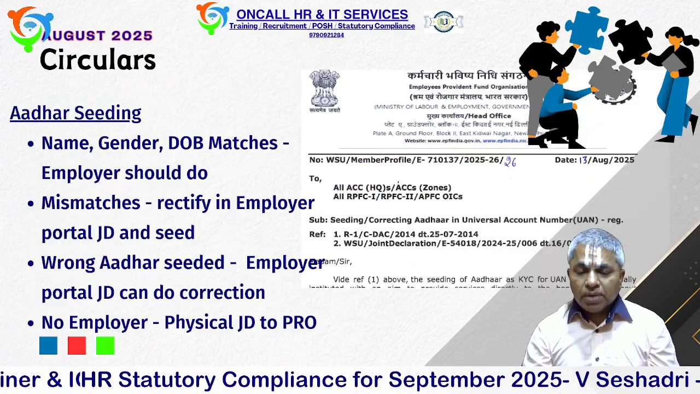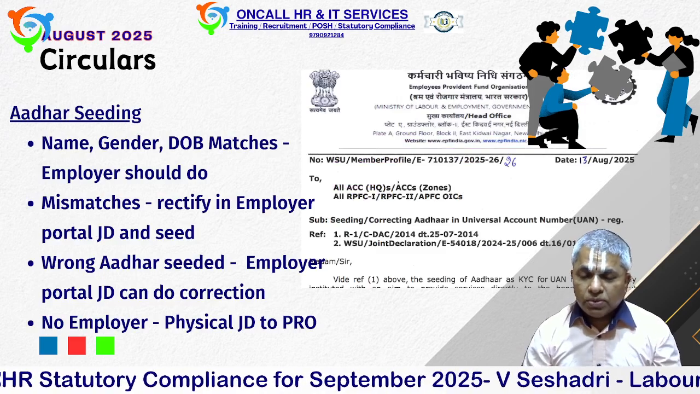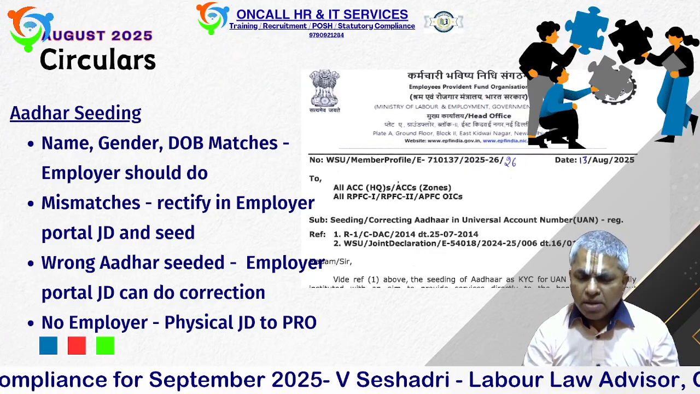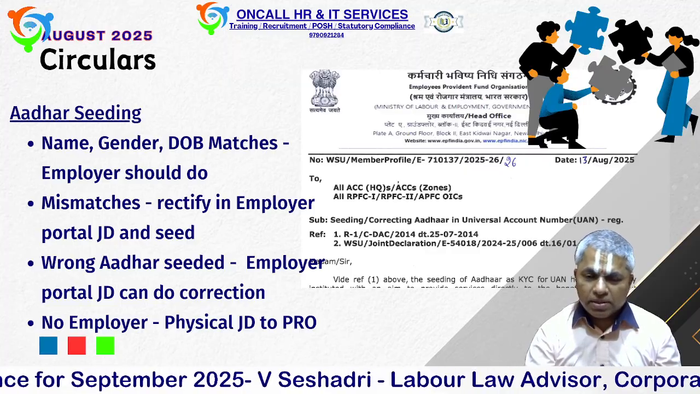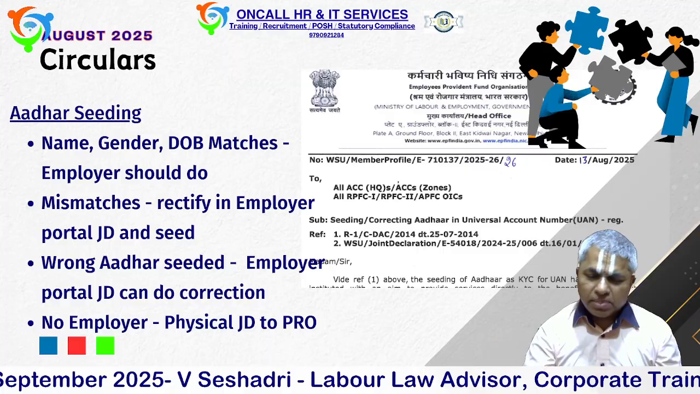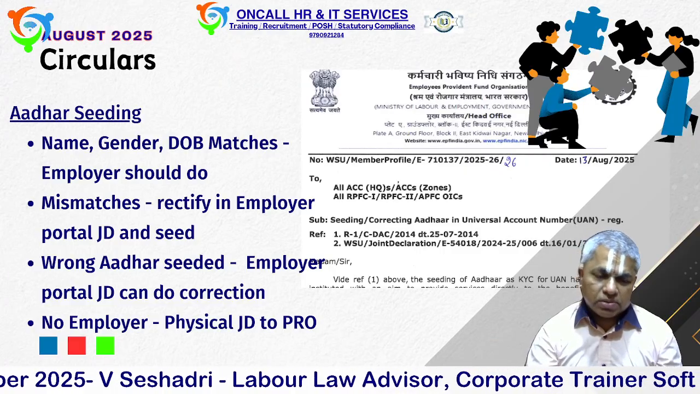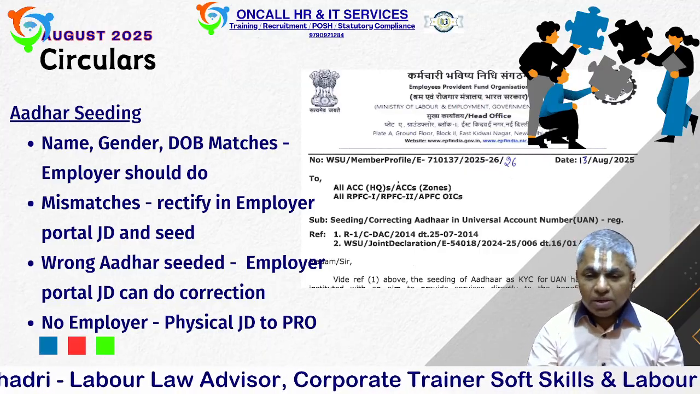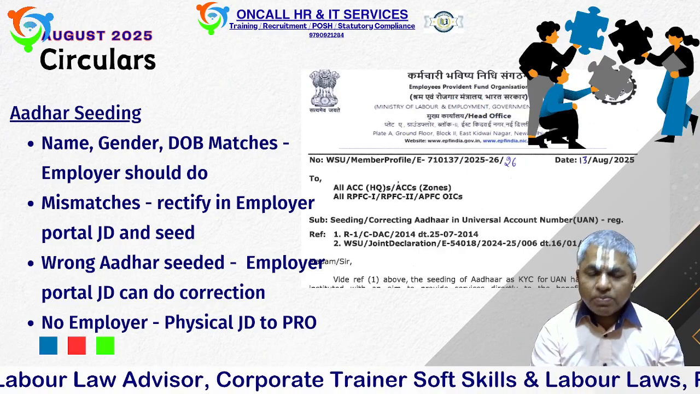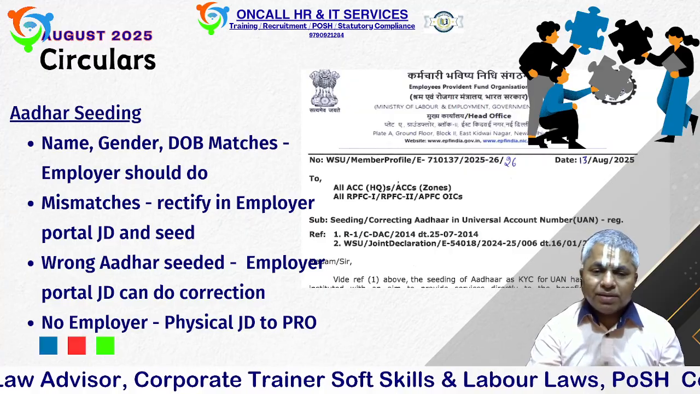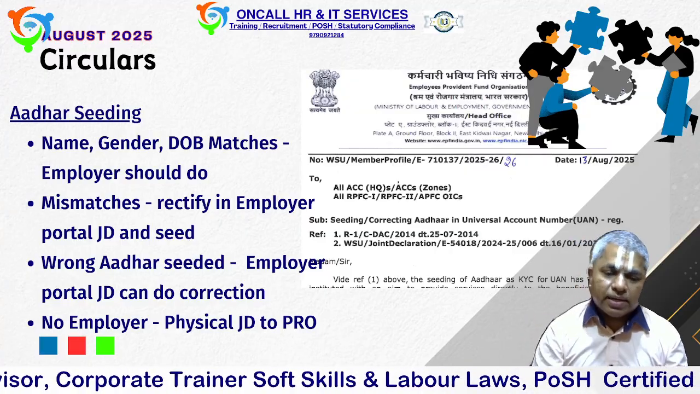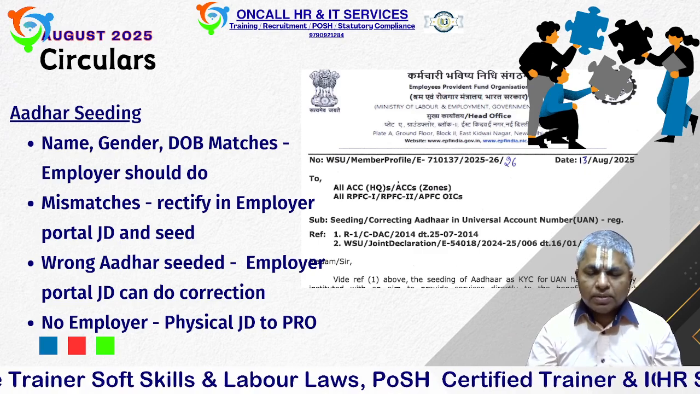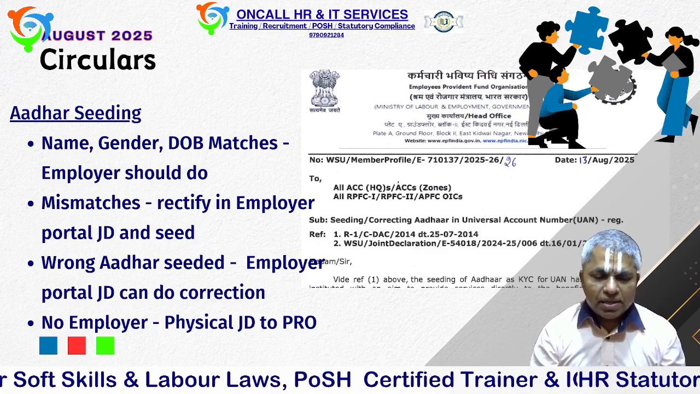And Aadhaar seeding: for some of the employees, you have not seeded the Aadhaar due to various reasons. For the persons who are enrolling now, we are making the UAN only through Aadhaar. For new employees there is no problem. For existing employees there is a problem with Aadhaar. Because of that, for some people we are still not paying the PF. For them there is a solution given by the EPFO. In case name, gender and date of birth match, you can do this provision. As well as for any mismatch between Aadhaar and UAN, you can rectify it through a joint declaration. The joint declaration option is enabled for the employer, and through that form you can correct the details.